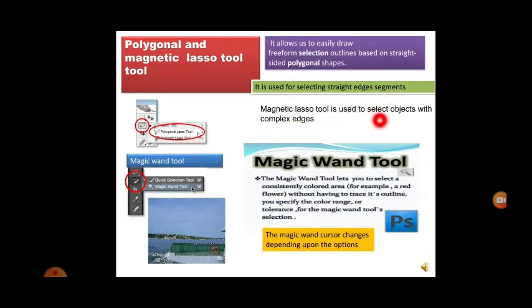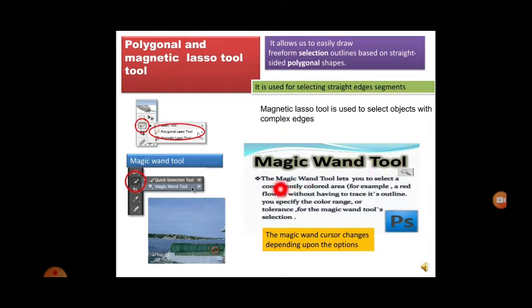Magnetic lasso tool is used to select objects with complex edges. So this polygonal shapes tool, wherever you get a polygonal shape, we can choose it. And freeform selection is for the straight edges. If there are straight edges, we can choose the freeform. If there are very complex edges which we can't even see with our eyes, then we have to choose the magnetic lasso tool. So all these are the things which help the picture or image moving.